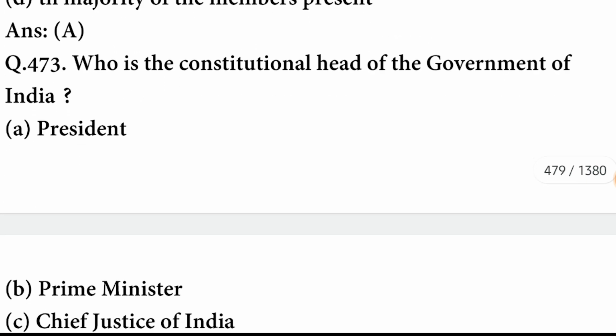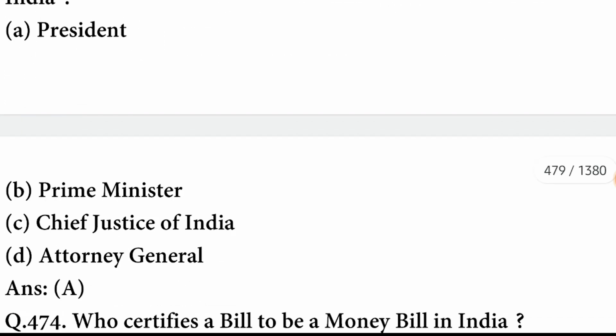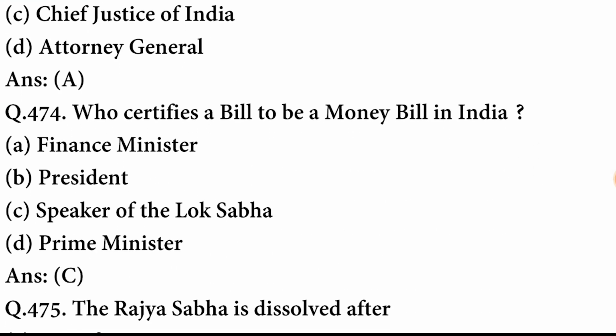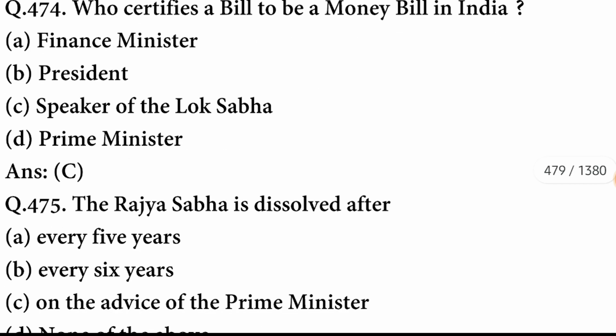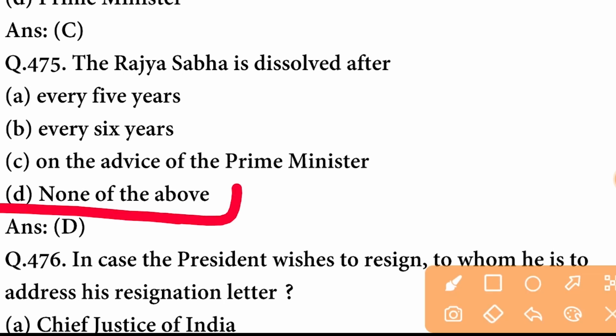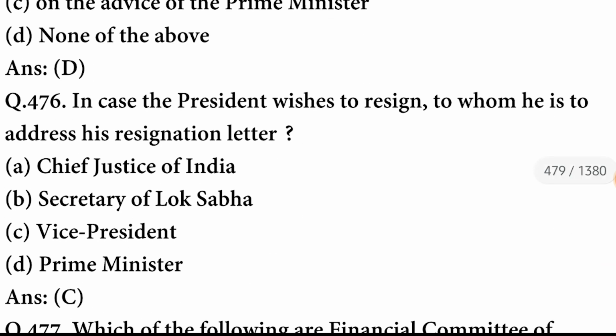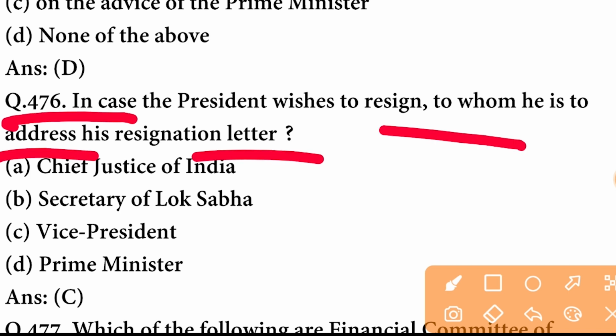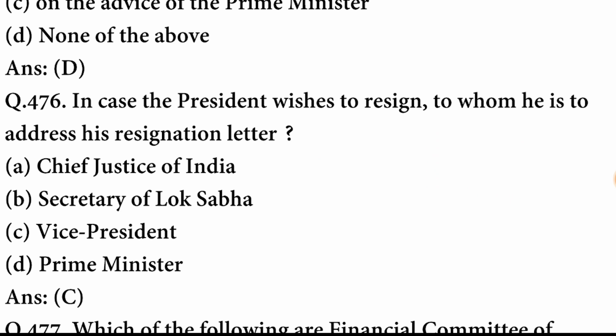A option is correct. Who is the constitutional head of the government of India? He is the President of India. A option is correct. Who certifies a bill to be a money bill in India? It is certified by the Speaker of the Lok Sabha. C option is correct. The Rajya Sabha is dissolved after none of the above. D option is correct. In case the President wishes to resign, to whom is he to address his resignation letter? He has to address his resignation letter to the Vice President. C option is correct. Next question.